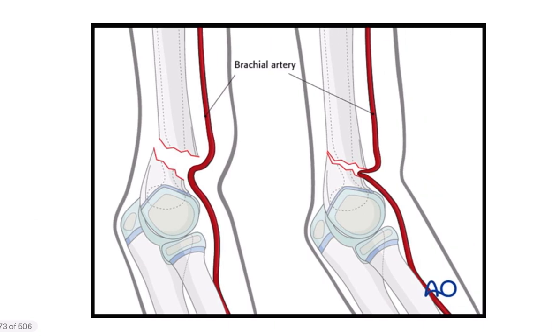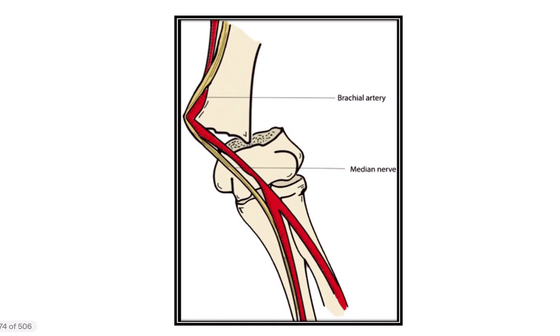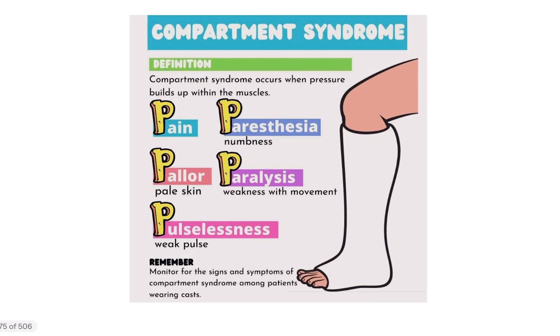Now see the direct injury of the artery. Here we can see this is the brachial artery, which supplies blood to the arm, forearm and hand, and here we can see the displaced supracondylar fracture of the humerus, and the brachial artery is entrapped between the fracture segments. Here we can see this artery is entrapped within this fracture segment. Another option: here we can see the brachial artery greatly injured by this fracture segment.